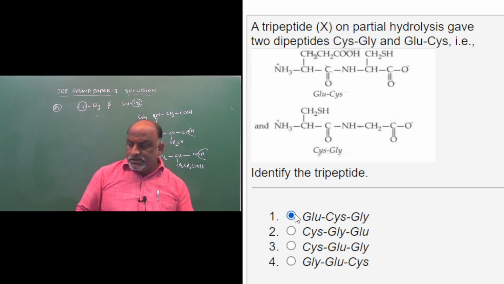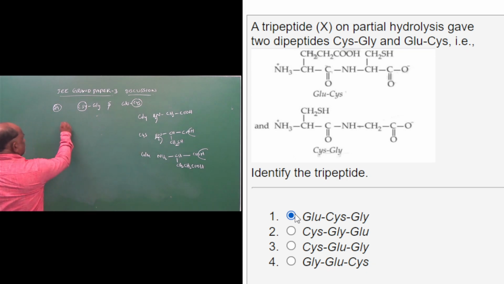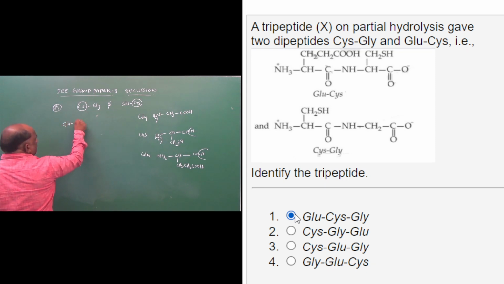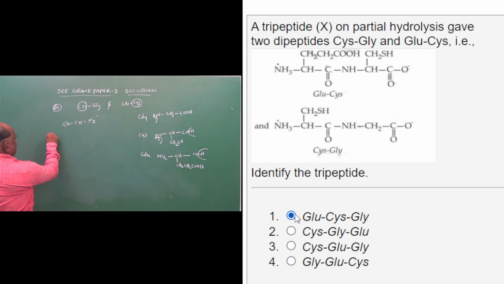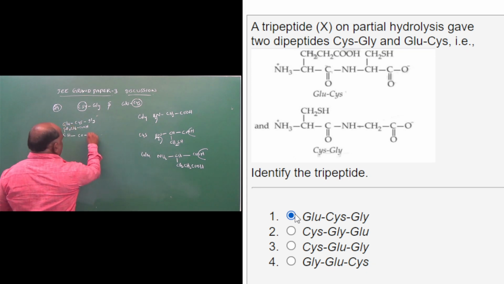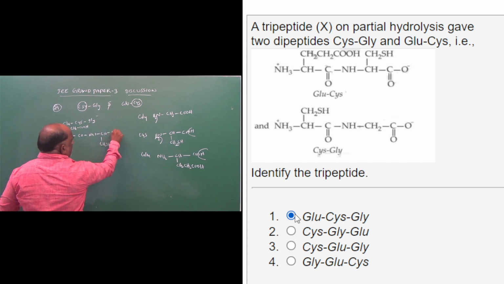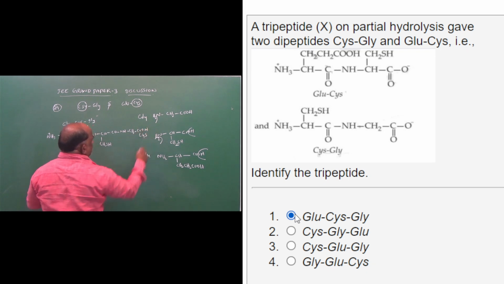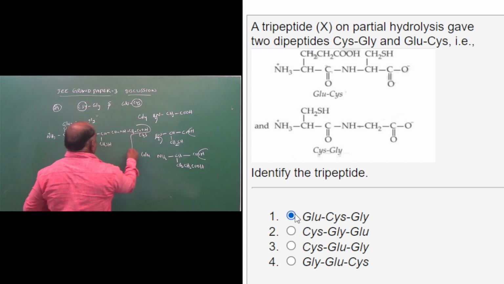Don't get confused, my dear students, it was very easy. So, cysteine-glycine, glutamic acid-cysteine. What is the answer? Glutamic acid, cysteine, glycine. On addition of these three, we get this structure: NH3 plus, CH, CH2, CH2, COOH followed by CO, next NH, CH, CH2SH, again CO, NH, CH2, COOH. This structure was given in the question.